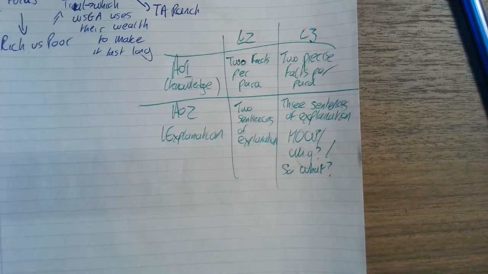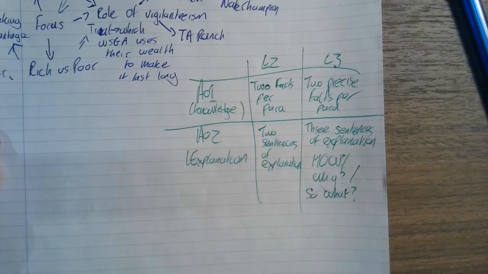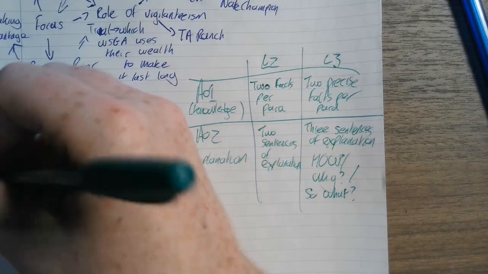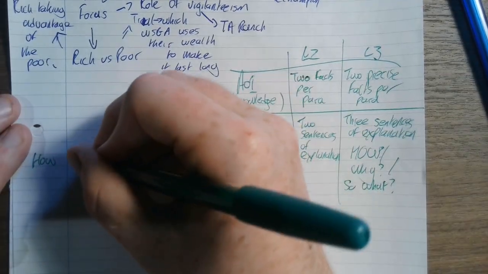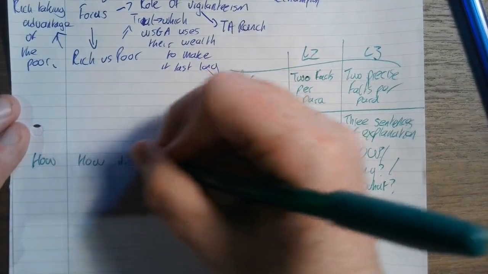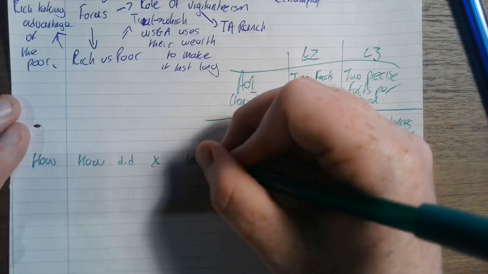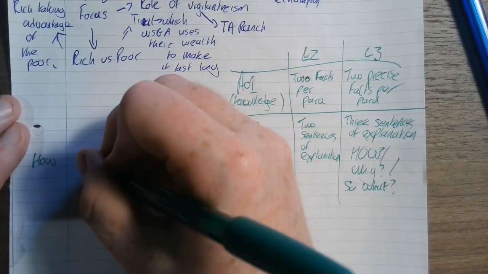Okay, right. And again, just to clarify what I mean by that, let's just say you're picking any reason. When we're going for how, that is: how did X lead to Y?